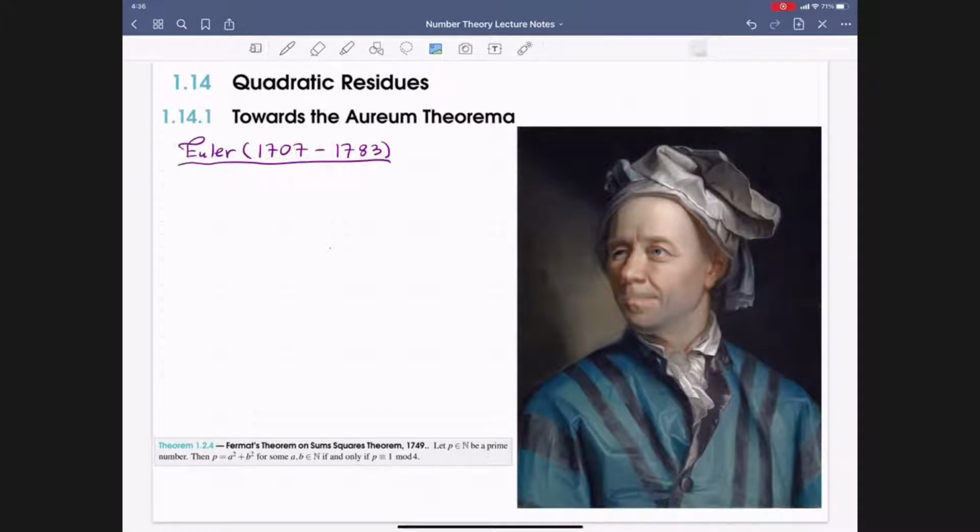This result was first proven by Gauss in his Disquisitiones Arithmeticae, the same book that introduced us to modular arithmetic. And in that book, Gauss proved some of the results we have seen in this course, including Wilson's theorem using modular arithmetic, Fermat's little theorem, Euler's theorem. But those were results that were already known up to that point.